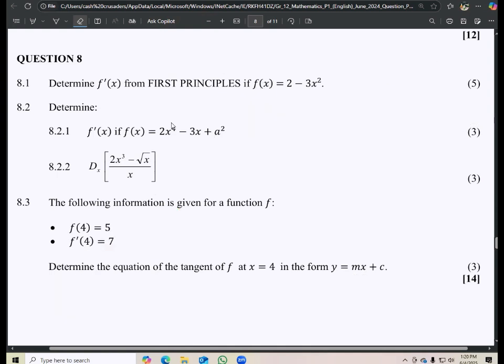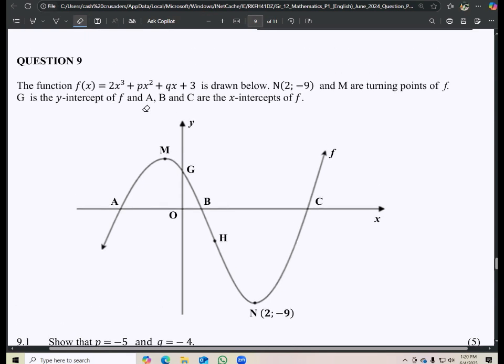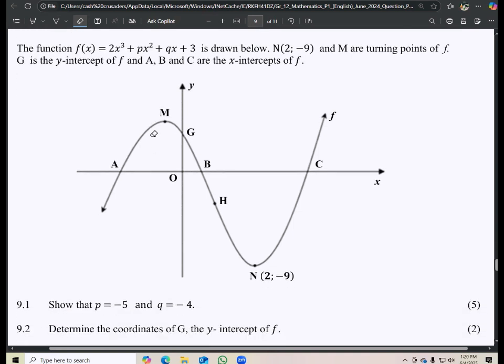Okay, so now we move to question 9. Question 9. It says the function f of x is equals to 2x cubed plus px squared plus qx plus 3 is drawn below. Now we are given n, which is the local minimum point, and then n (2, -9) and m are turning points of f, and then g is the y-intercept of f, and a, b, c are the x-intercepts of f. Show that p is equals to -5 and q is equals to -4, right?